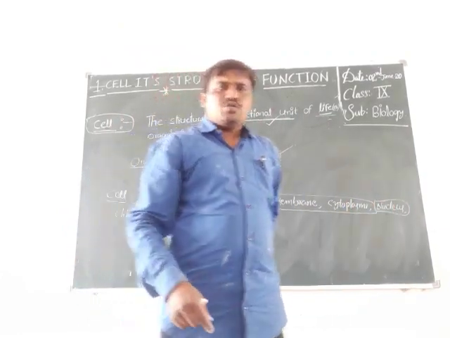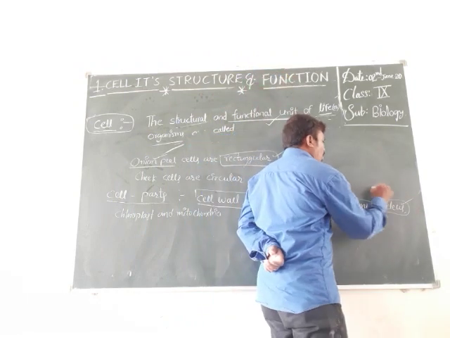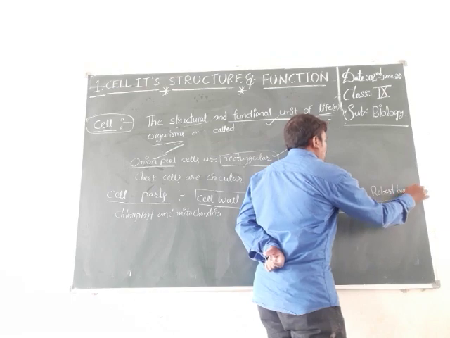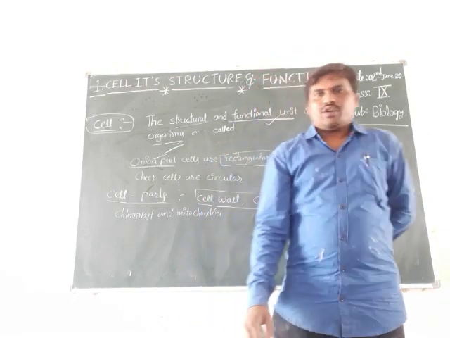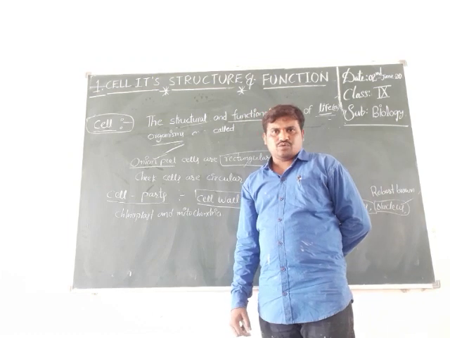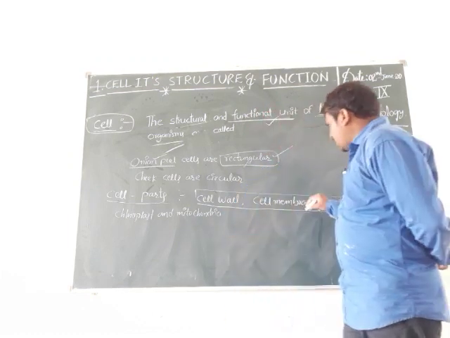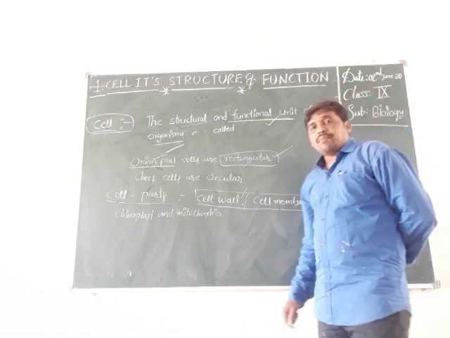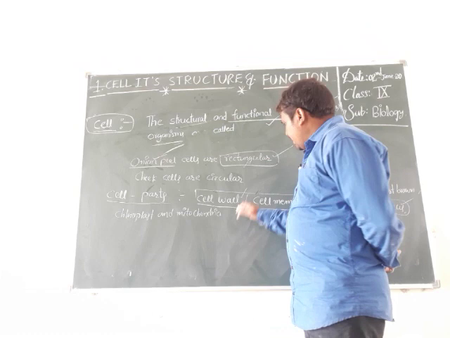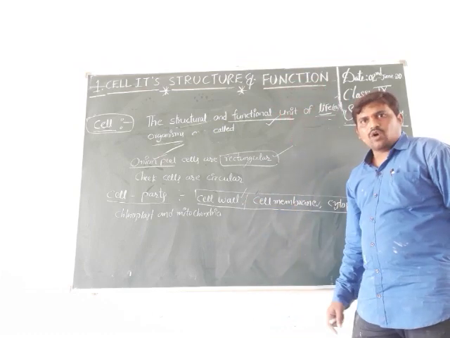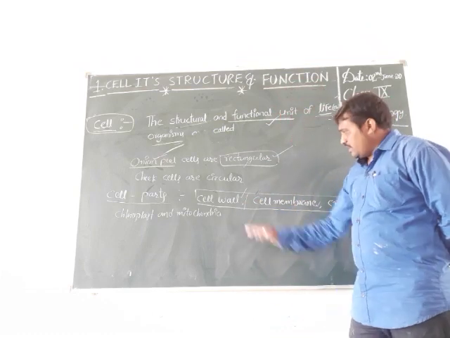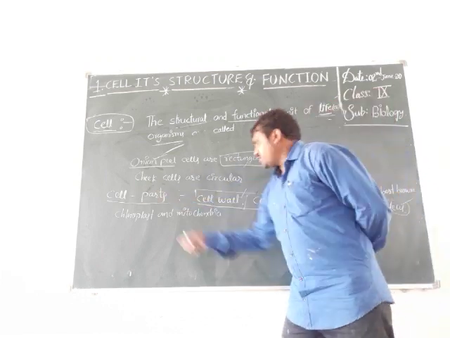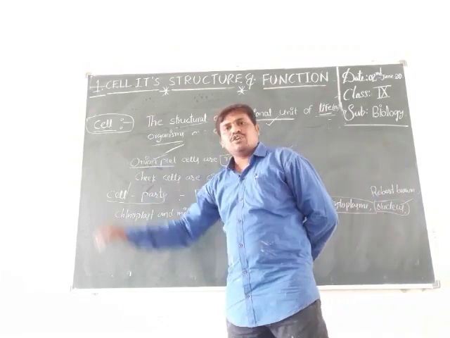The nucleus was discovered by Robert Brown in 1831, in the epidermal tissue of orchid leaves. We also discussed the cell wall and cell membrane. These two give the shape and structure of the cell, and they also protect the cell from the outside environment.